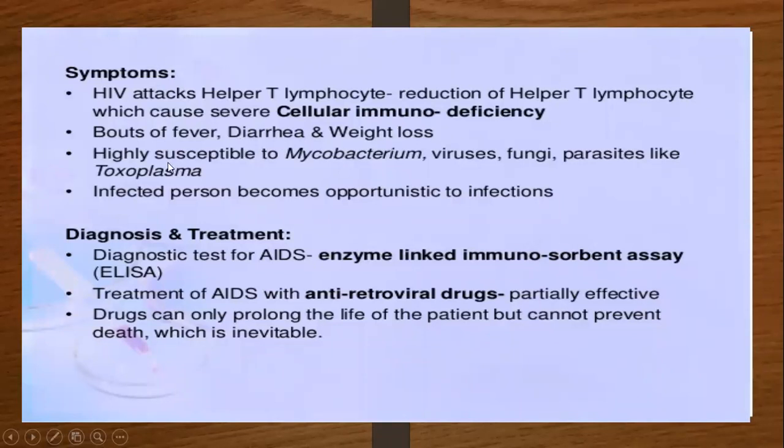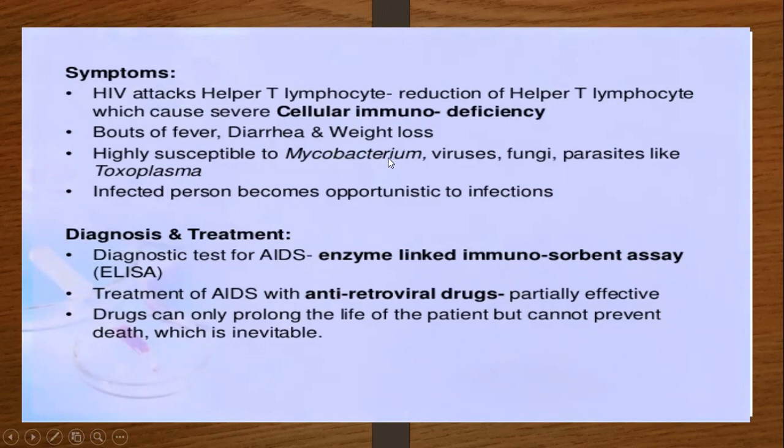Diarrhea occurs sometimes, and the person is highly susceptible to mycobacterium, especially Mycobacterium tuberculosis, because it is a bacterium that enters our body through inhalation. It is present in the air, and when the person with HIV infection inhales, the mycobacteria enter the body. Then there are viruses, fungi, and parasites like Toxoplasma. The person has low immunity, so all these bacteria, viruses, fungi, and parasites attack, and the person easily catches the infection.